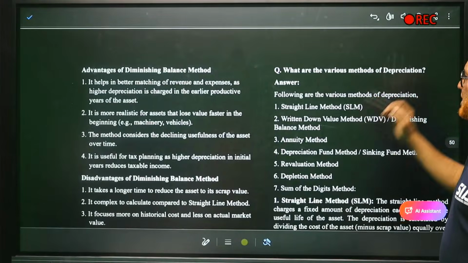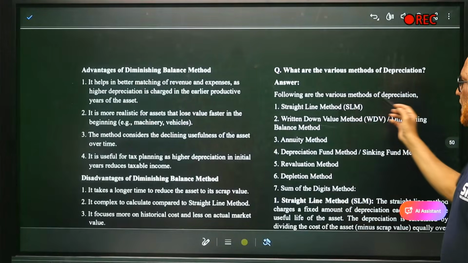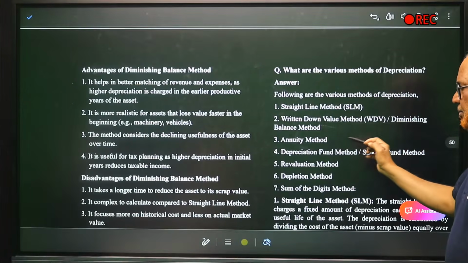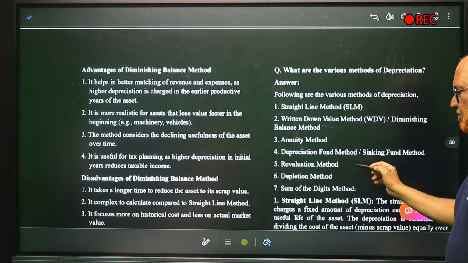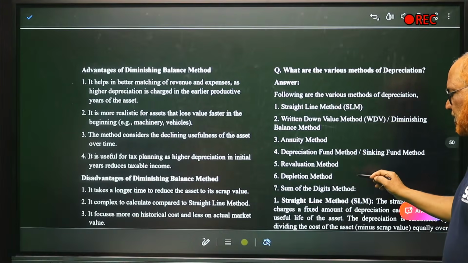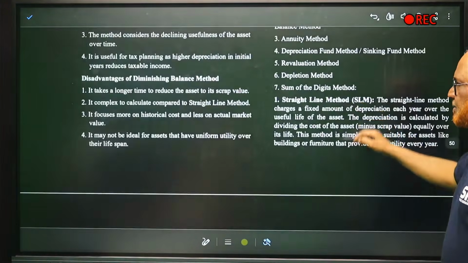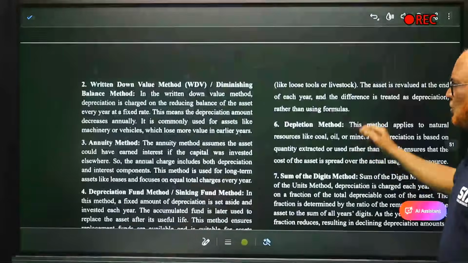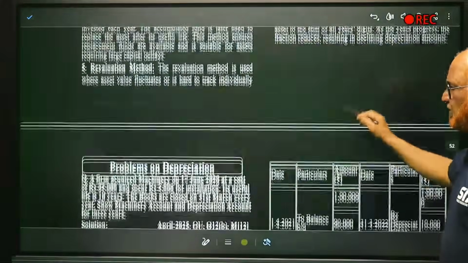Then what are the various methods of depreciation? The following are the various methods: straight line, written down value, diminishing balance method, annuity method, depreciation fund method, revaluation method, depletion method, sum of the digits method. For each method, explanation is given. So you have to go through all these definitions.